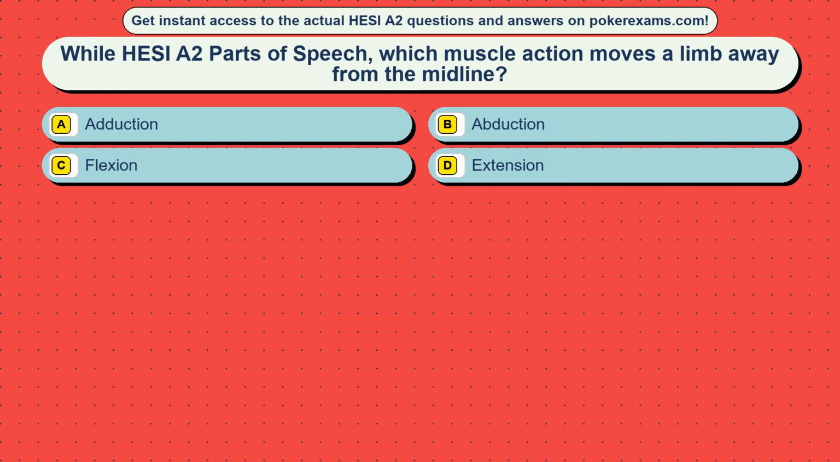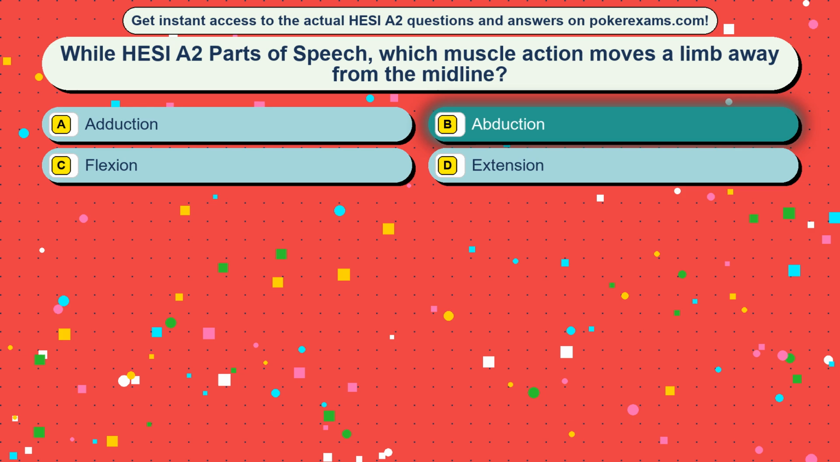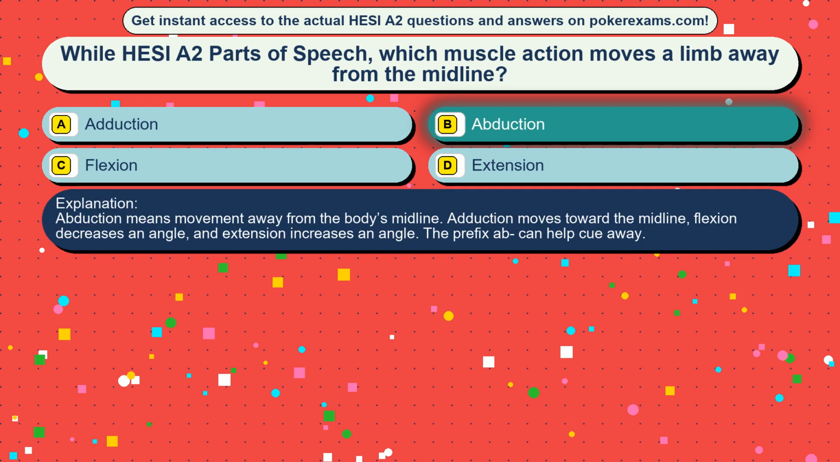Question 17. While HESI A2 parts of speech, which muscle action moves a limb away from the midline? Option A, adduction. Option B, abduction. Option C, flexion. Option D, extension. The correct answer is option B, abduction. Abduction means movement away from the body's midline. Adduction moves toward the midline, flexion decreases an angle, and extension increases an angle. The prefix AB can help cue away.